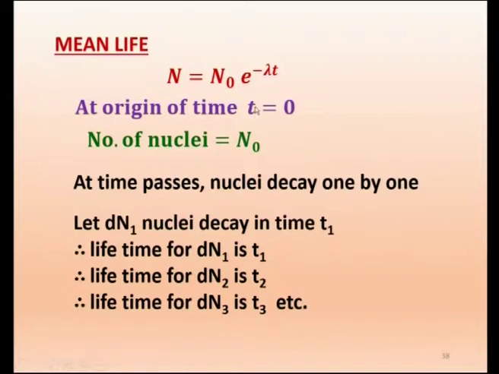Now, as time passes, nuclei decay one by one. We do not know which one will decay first. It is like saying, suppose you have 100 people, some die at an early stage, some at maybe 50 years, some 70 years, some 90 years, some 100 years.